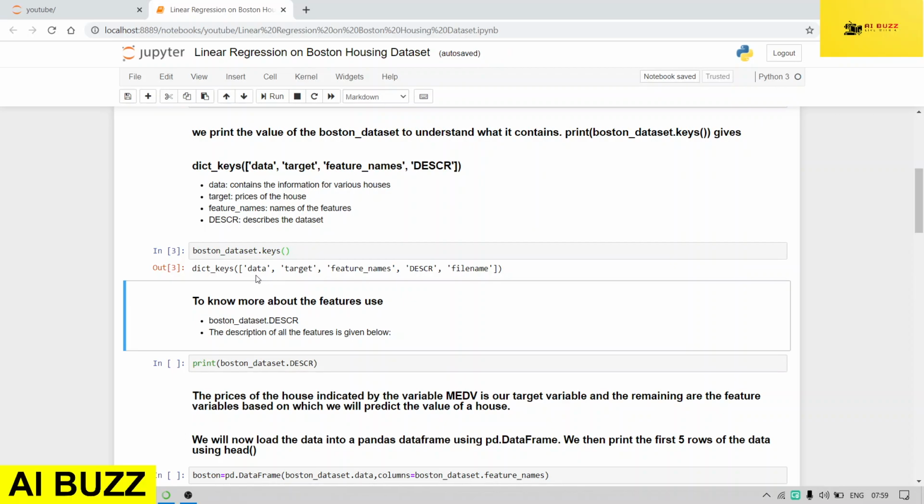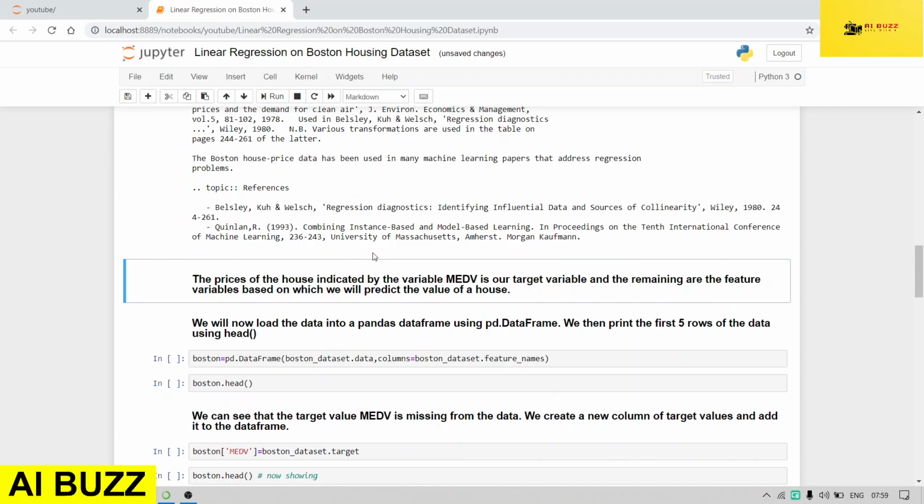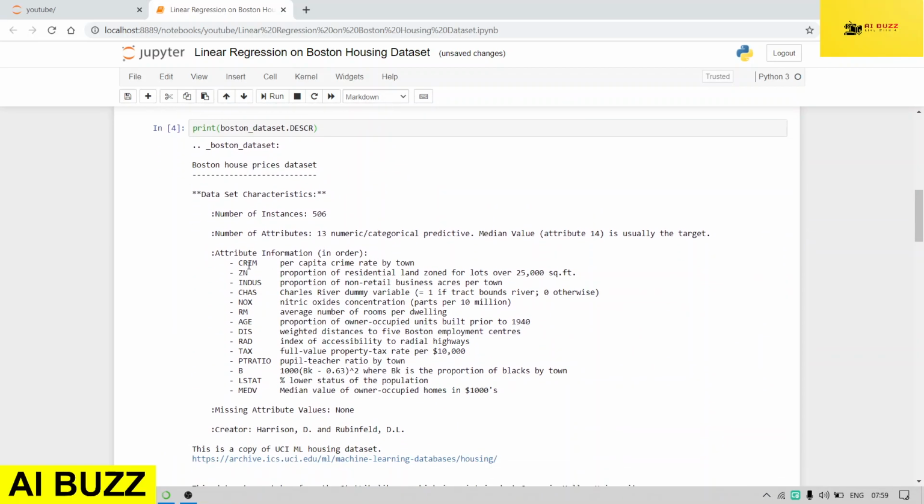So here we can see there is data, there is target, feature names, filename and description. So we will use boston_dataset.DESCR for getting all the information related to our dataset. So let's run it. Here you will find all the information provided. These are the various columns, the features we have, like CRIM, per capita crime rate by town. Okay, so you can read it.